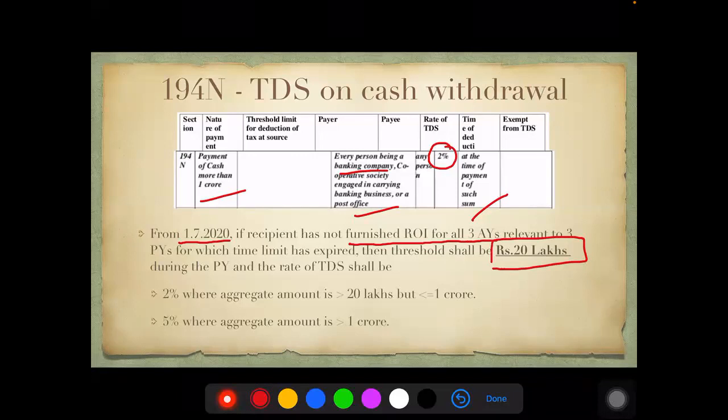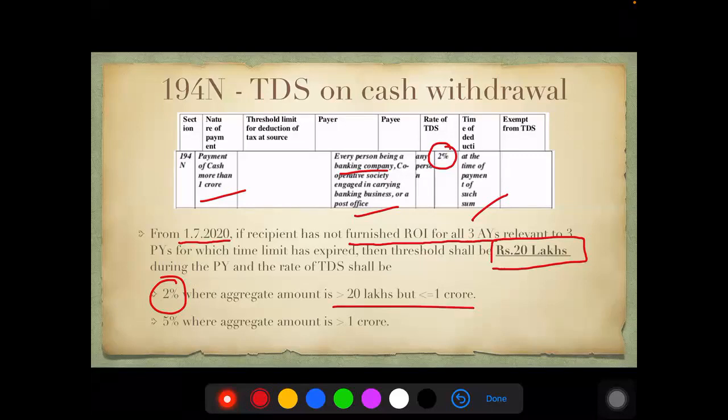The argument of the income tax authority is, if you have not furnished your income tax return, how are you having so much cash withdrawals of more than 20 lakhs or 1 crore? So if you have cash withdrawals of up to 20 lakhs, no problem, no TDS. More than that, we will deduct 2% till 1 crore.